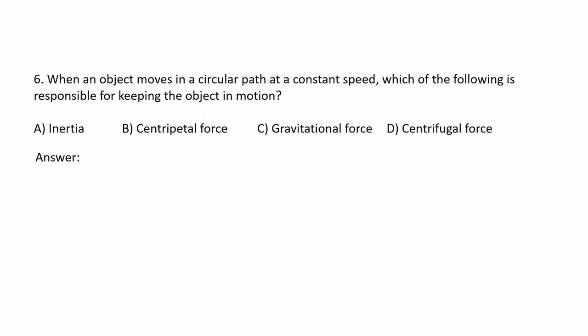When an object moves in a circular path at a constant speed, which of the following is responsible for keeping the object in motion? Letter A, inertia. Letter B, centripetal force. Letter C, gravitational force. And letter D, centrifugal force. The answer is